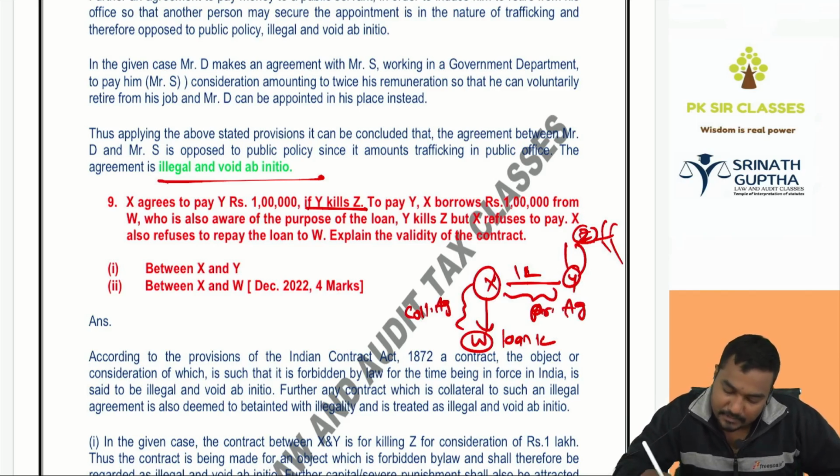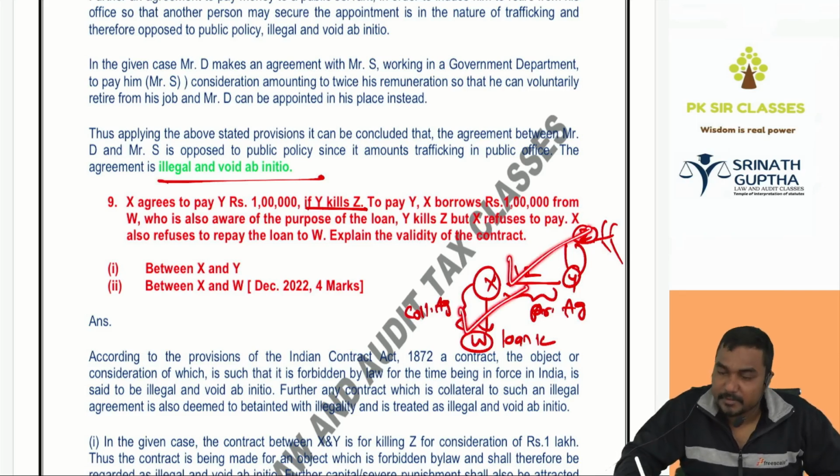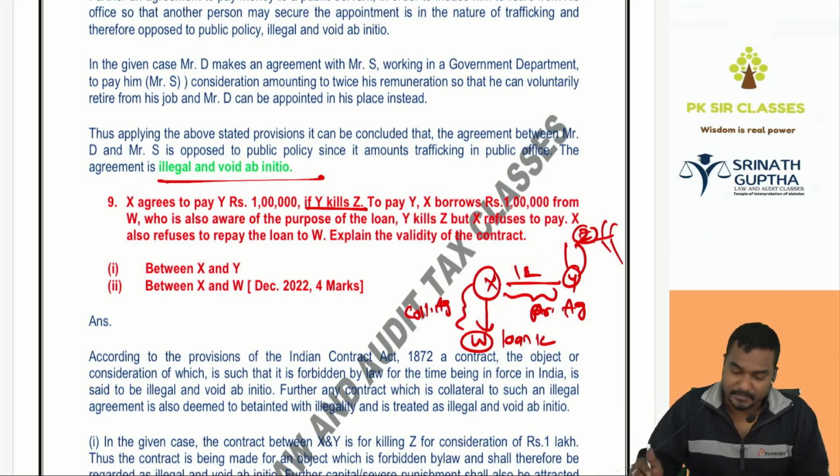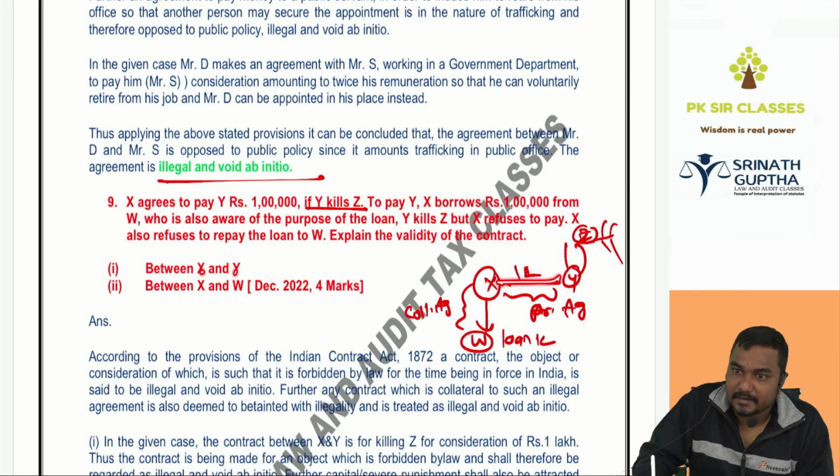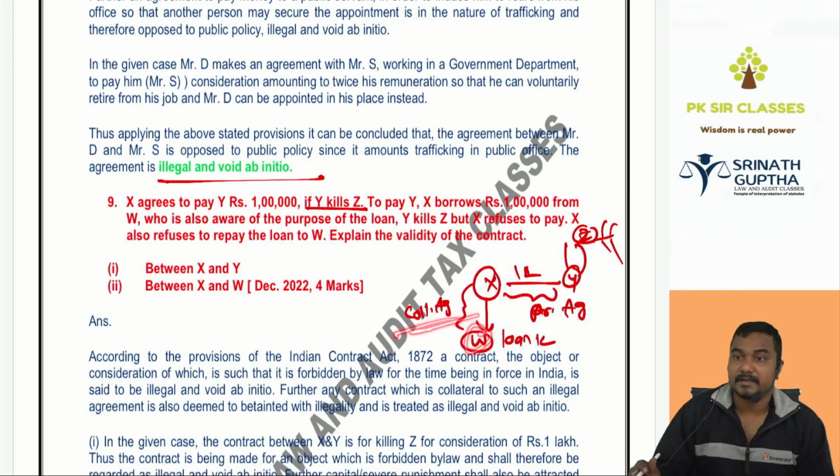Whether it is enforceable? No. Both are illegal and void. Look, what is the agreement between X and Y? Murder of Z, illegal and void. What is the agreement between X and W? Collateral agreement to an illegal agreement. Here W knows the purpose of the loan also. It is also illegal and void.